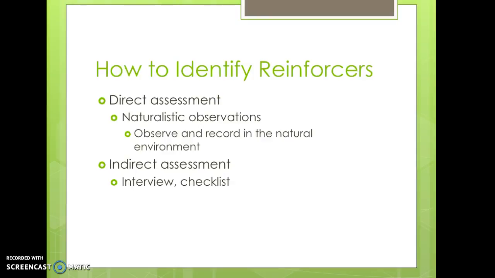In indirect assessments, we might use things like interviewing the person to see what their likes or dislikes are, or maybe interview family and friends. We could also give checklists where the person selects items or activities that they enjoy. Identifying potential reinforcers is one of the most important components involved in intervention aimed at changing and/or teaching behaviors.